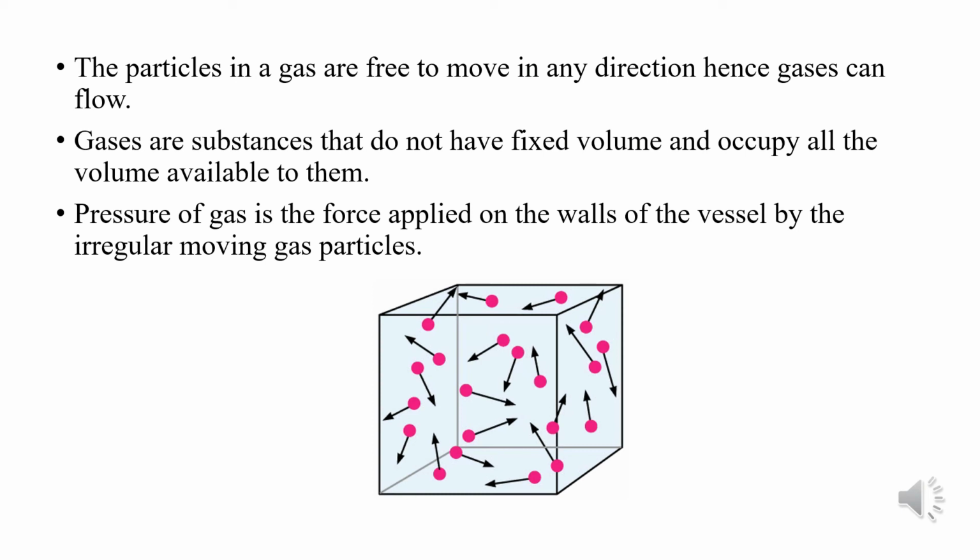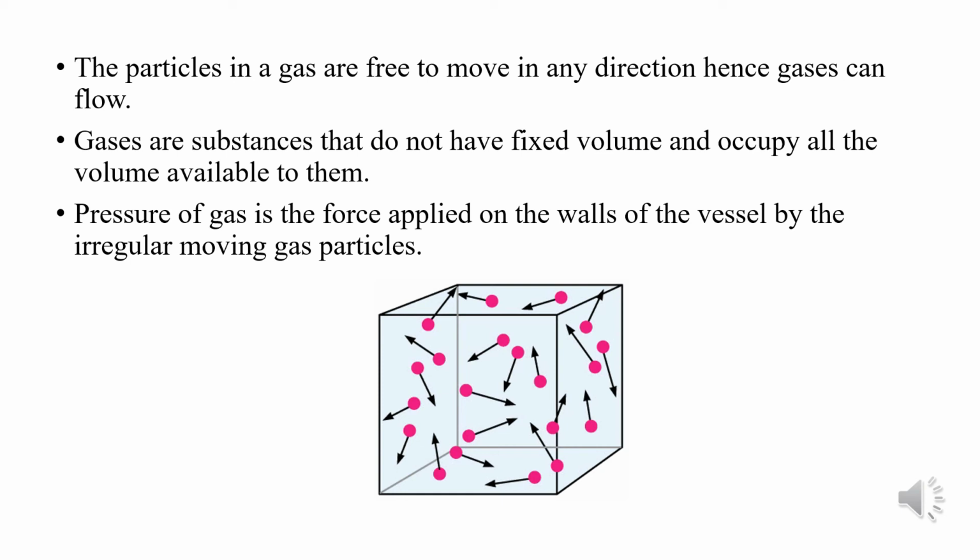Whatever volume or space is there in the container, they are able to occupy all of it, because particles can move randomly here and there. There is a lot of space between the gaseous particles, and there is minimum force of attraction between them.